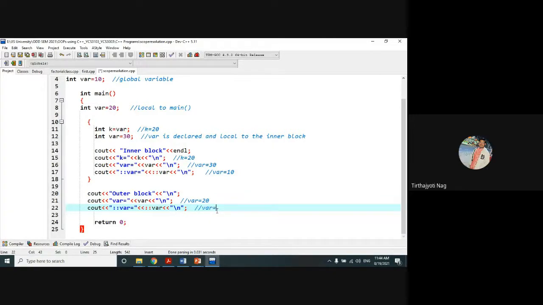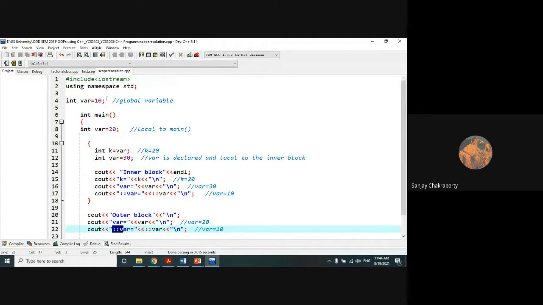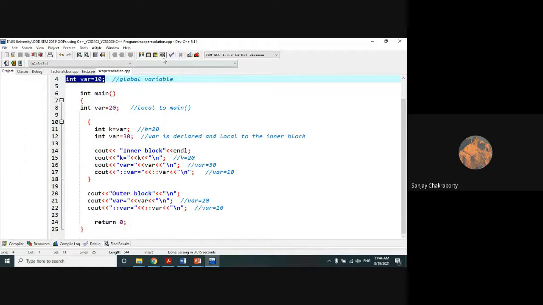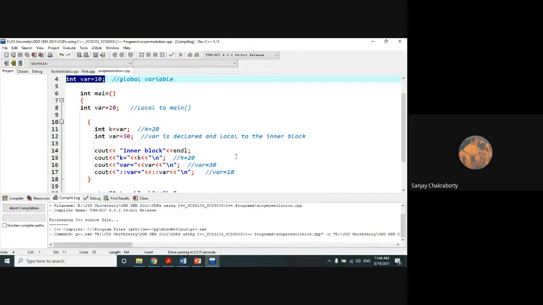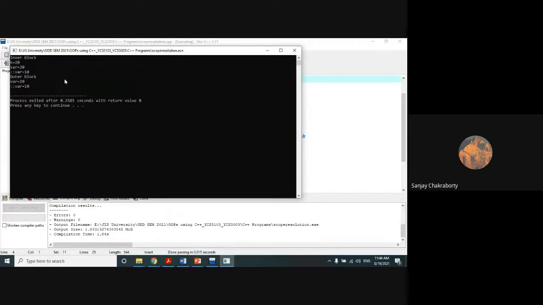10. Yes. Very good. It will be again 10. Why? Because whenever the scope resolution operator is there, it will always access the global variable. Always it will point to the global variable. That is the use of a scope resolution operator. If you run it, you will get 20, 30, 10, and then 20, 10.